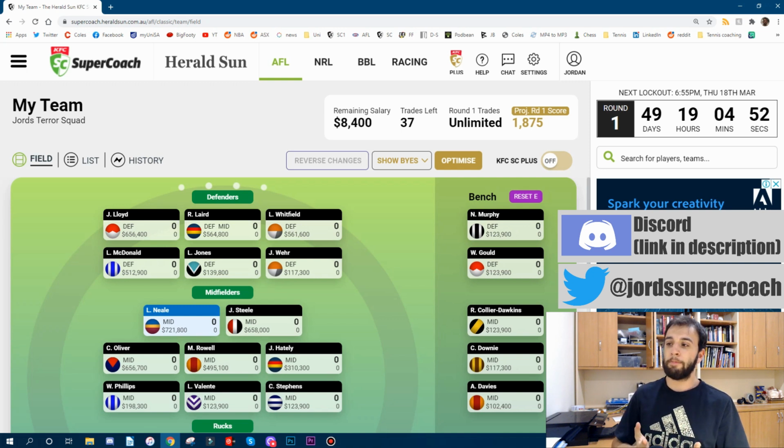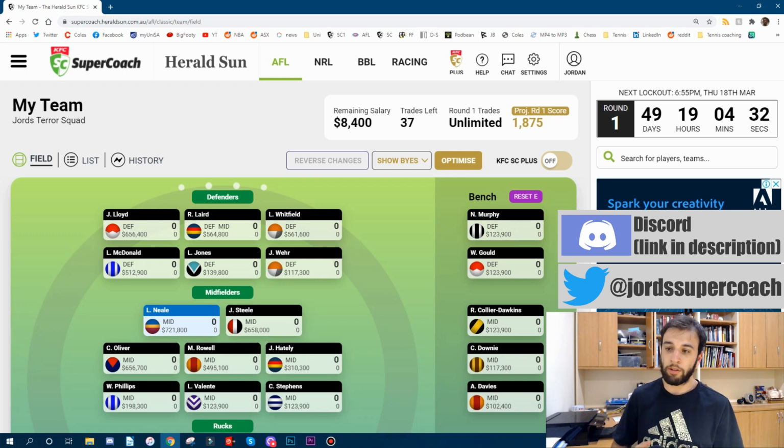So to get to the team, interesting that we have 37 trades here. That's probably a mistake, but nonetheless. So starting in the defence, Lloyd, Laird, Whitfield, McDonald. Since October, this has been my defence line, my defence premiums. I don't really see it changing unless something dramatic happens.